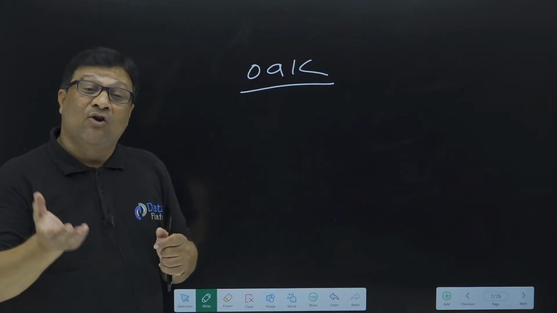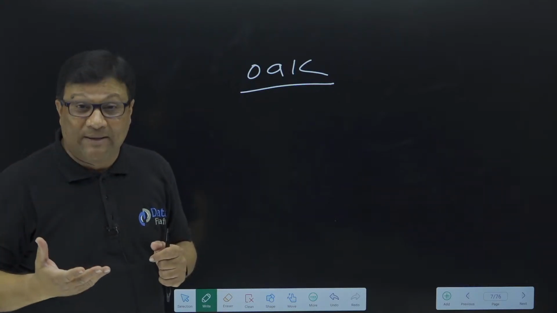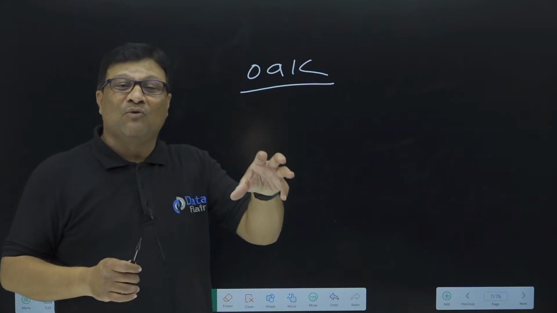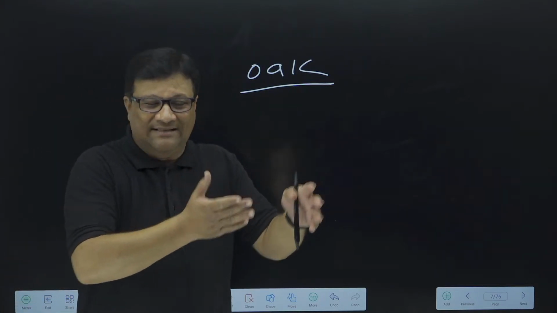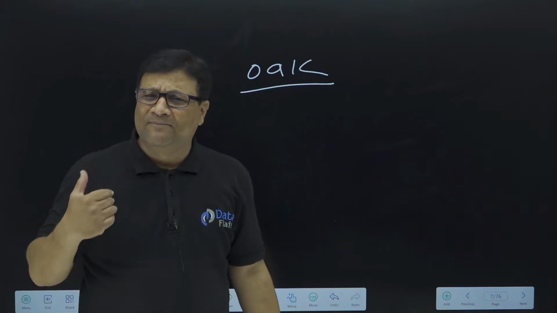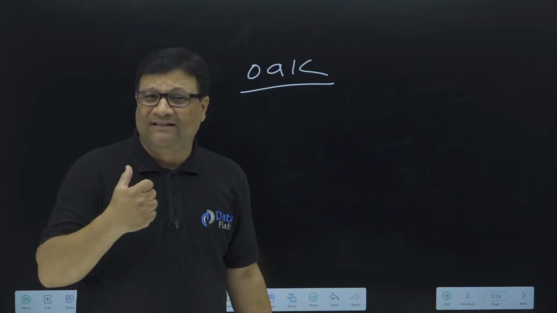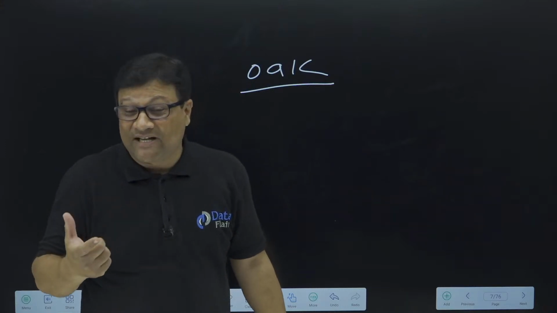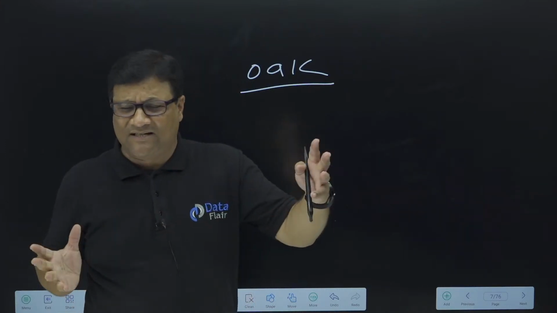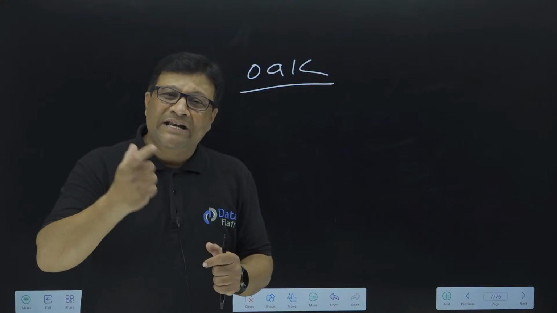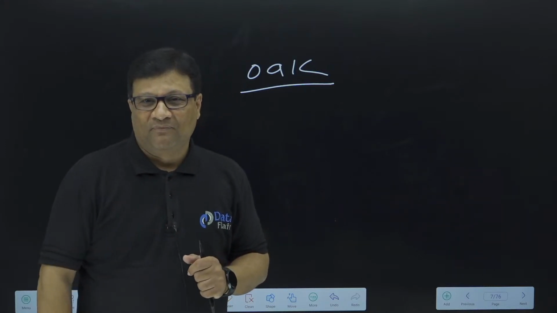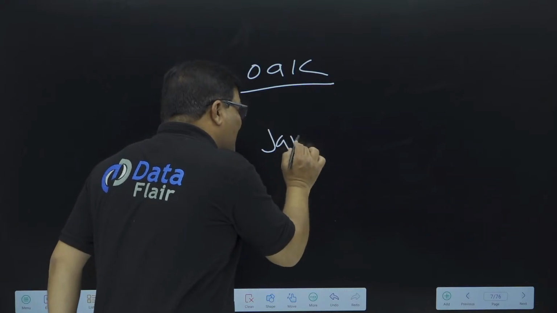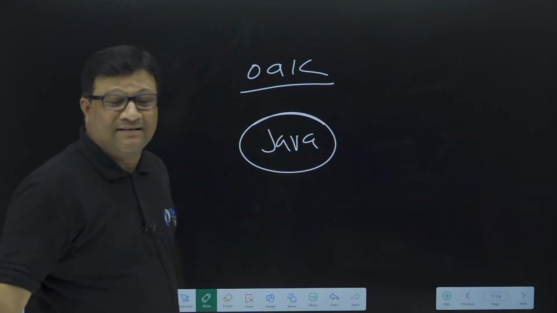Now a lot of suggestions came for the new name of this language, because this is exactly Java. Oak was the earlier name of Java, right? Java was Oak exactly. There were a lot of name suggestions, like DNA, then someone said Silk, and Revolution was also one of the names suggested. But then one name came called Java. So what exactly is the meaning of this name, and why did people like it?